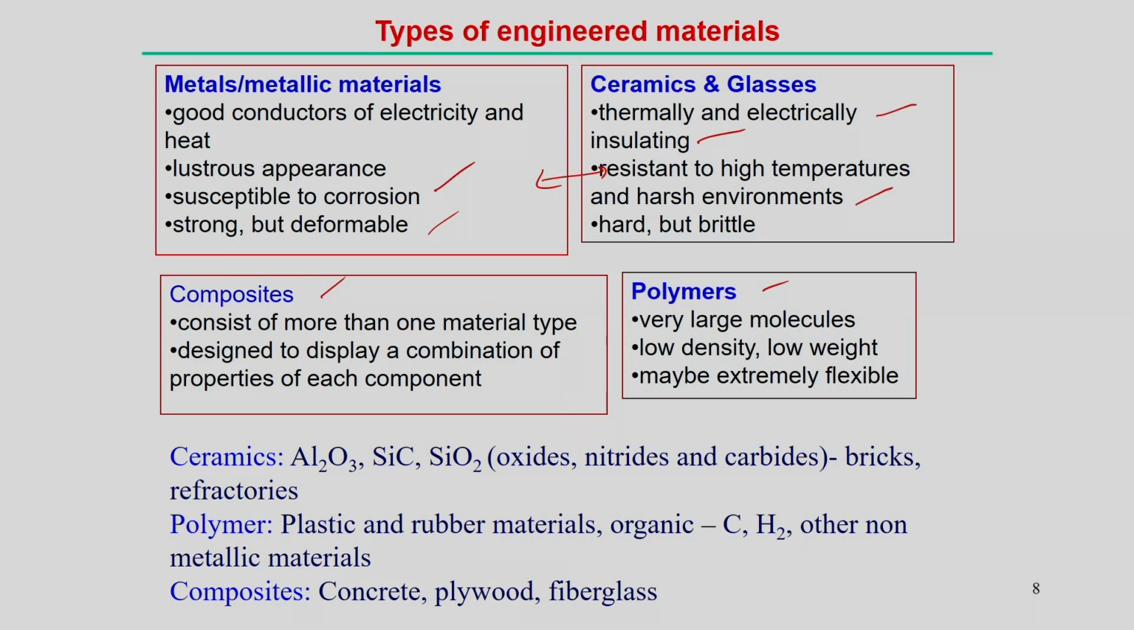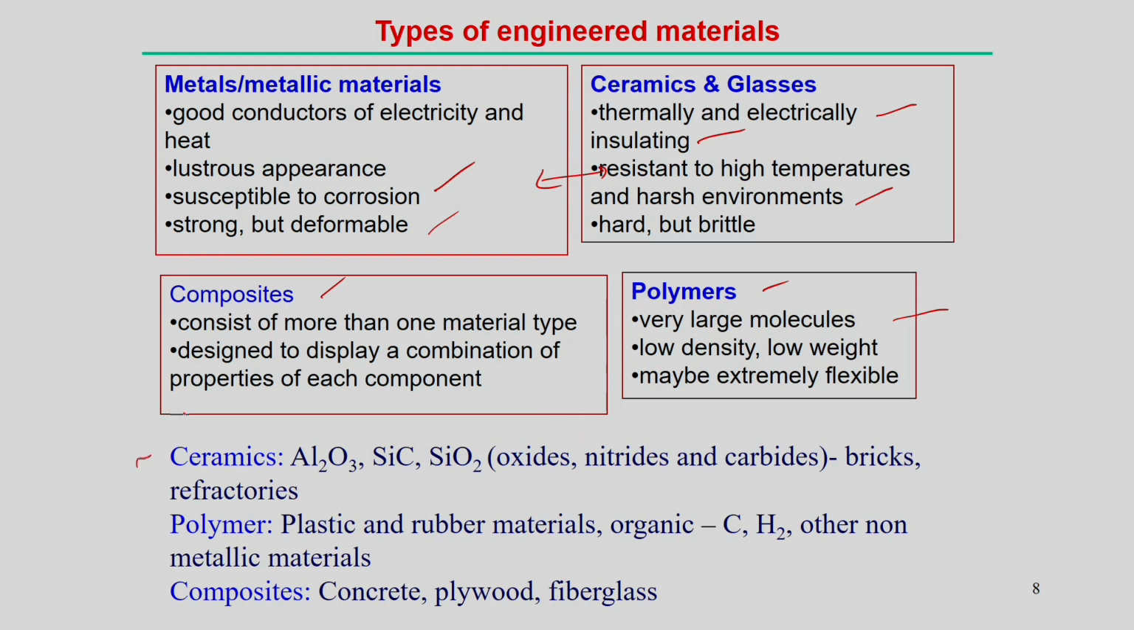Now, composites are as simple as that: they consist of more than one type of material mixed together, so we can make a material that retains the combination of the properties of both components. Then we have polymers, which are very large molecules. Their typical characteristics are low density and very low weight, and of course they are very flexible, so we can get the desired shape and size so easily as compared to the metallic materials.